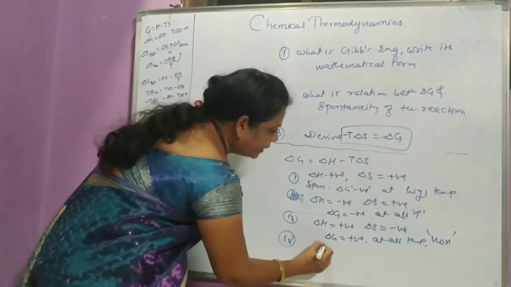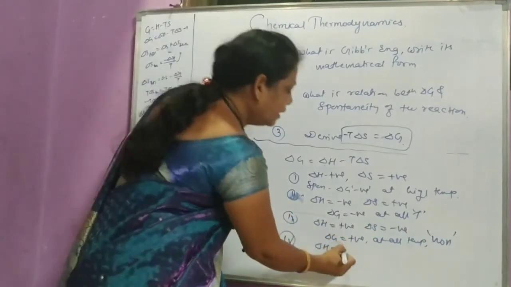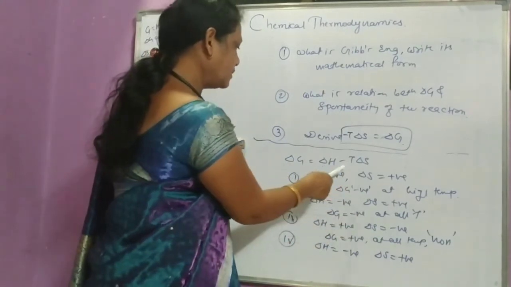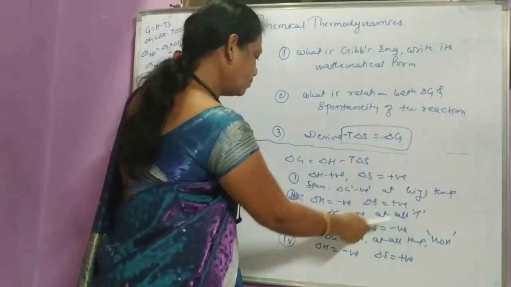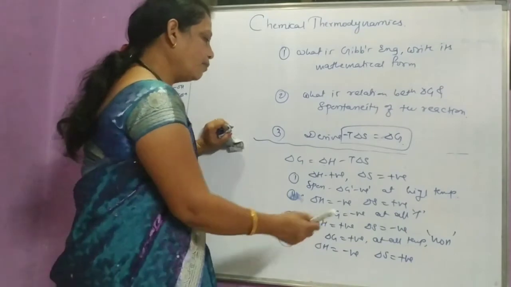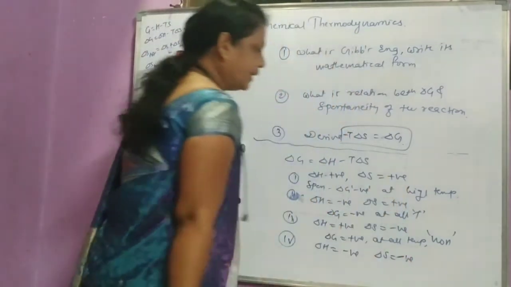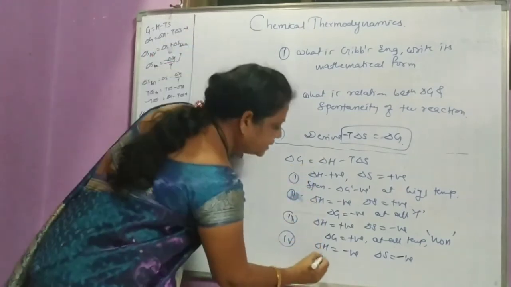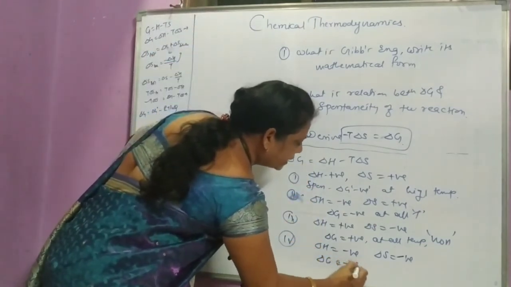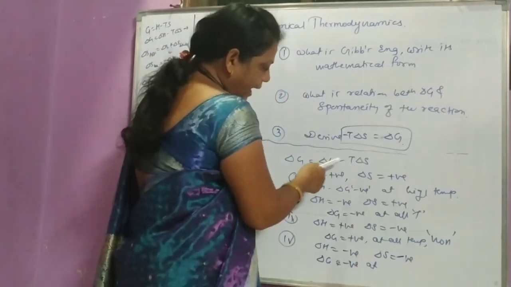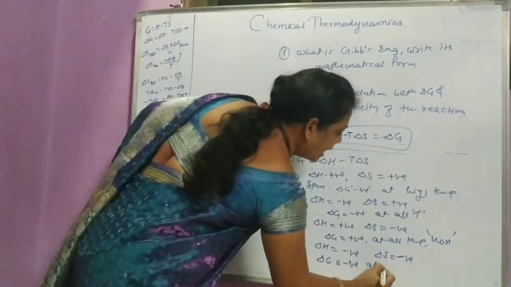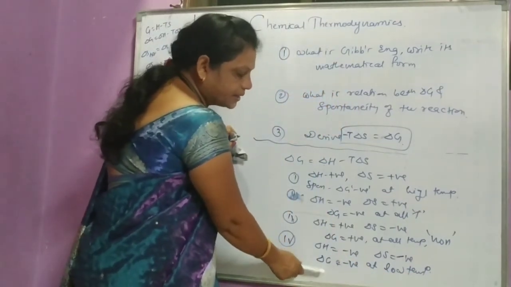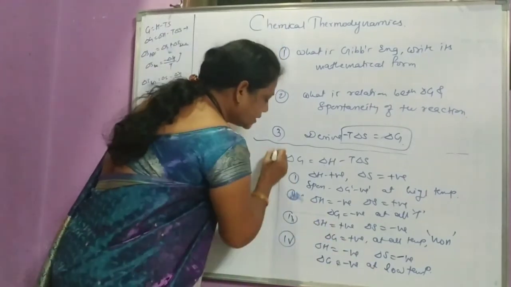And fourth, if delta H is negative and delta S is also negative, then delta G is negative at low temperature, which means the reaction is spontaneous at low temperature. These are some of the conditions.